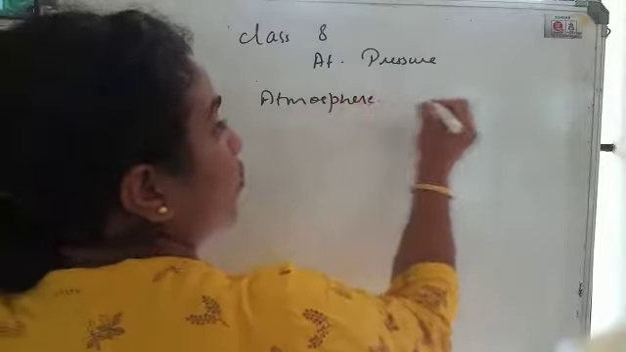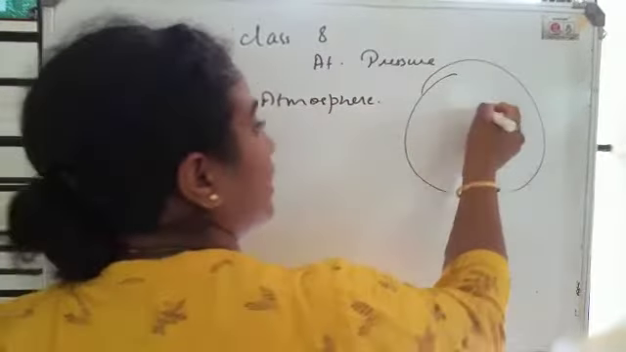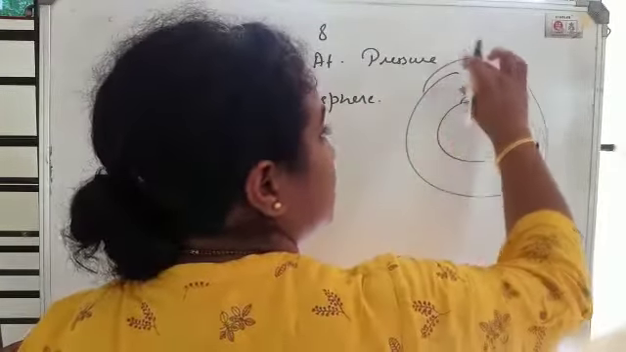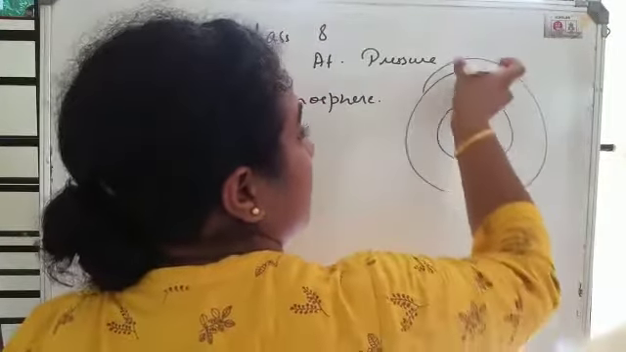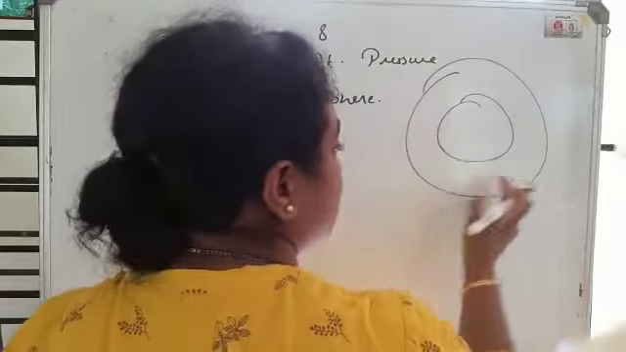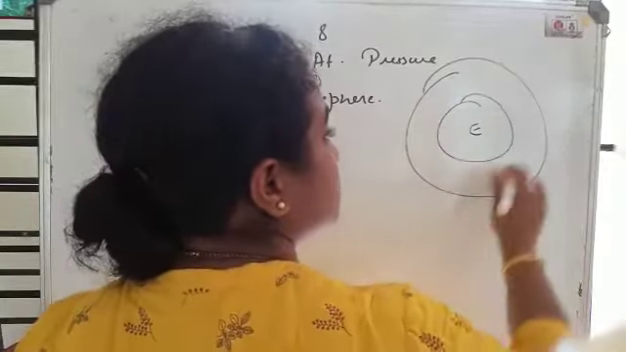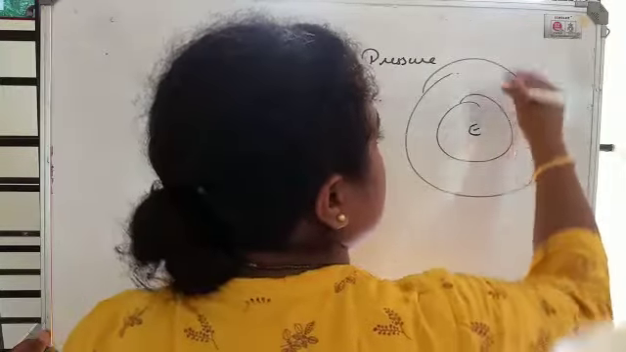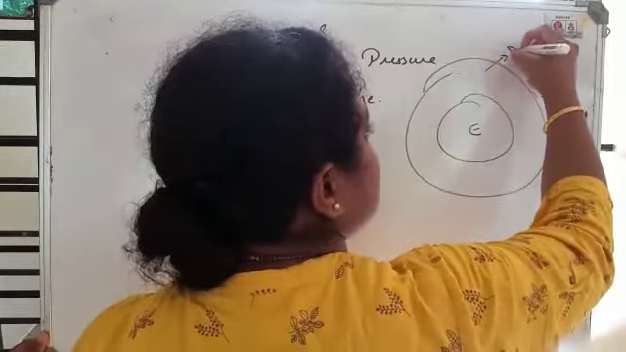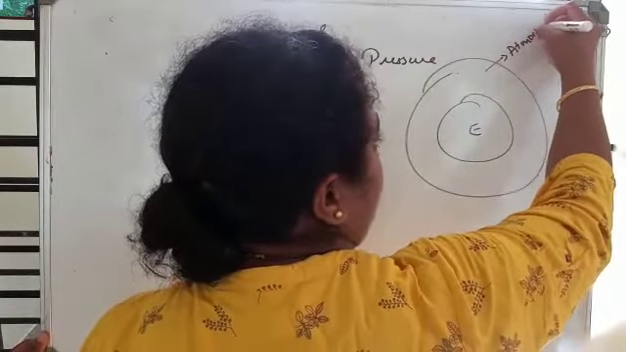Atmosphere is a layer of air. It is a layer of air surrounding the earth. It's a thick, dense layer of air molecules which are surrounding the earth. This region of dense air molecules is referred to as the atmosphere.